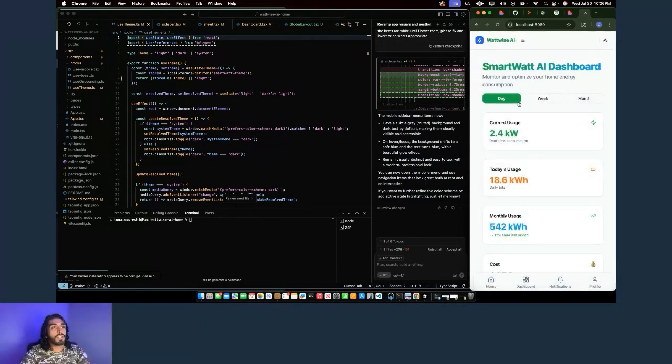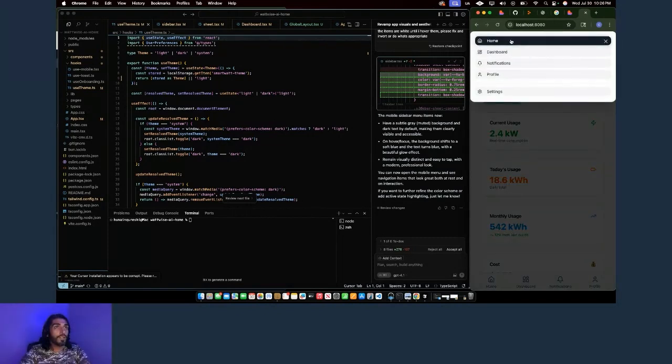As you can see now, we actually have a mobile menu, which you can click. Ideally, you probably want it over to the right-hand side just for layout. But you can click that now and you actually have items: home, dashboard, notifications, profile, and you can customize it any which way you want. Like I can say it's too short.